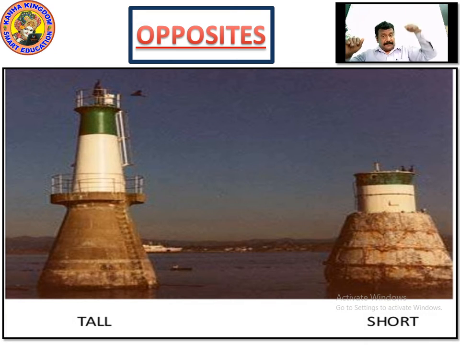And one whose height is much bigger than all the others, according to his height, he will be called tall. And the student whose height is smaller than all, he will be called short. For your understanding, tall means height. Whenever somebody is tall in height, he is called a tall one. Tall, short. Please write this down.